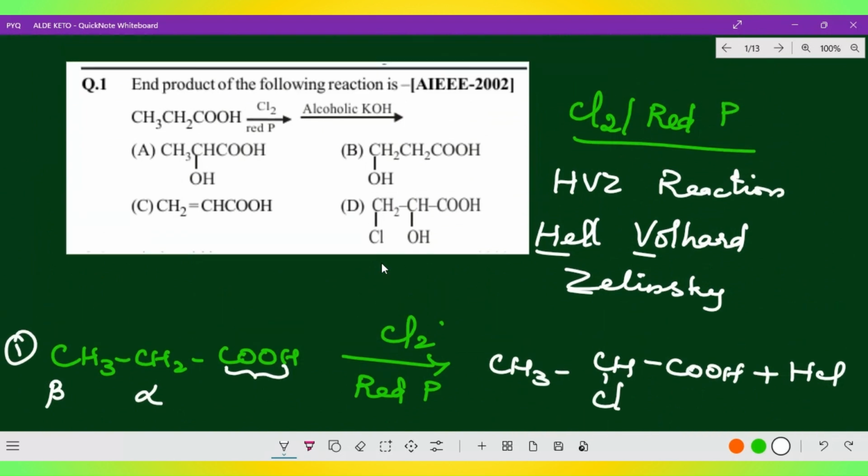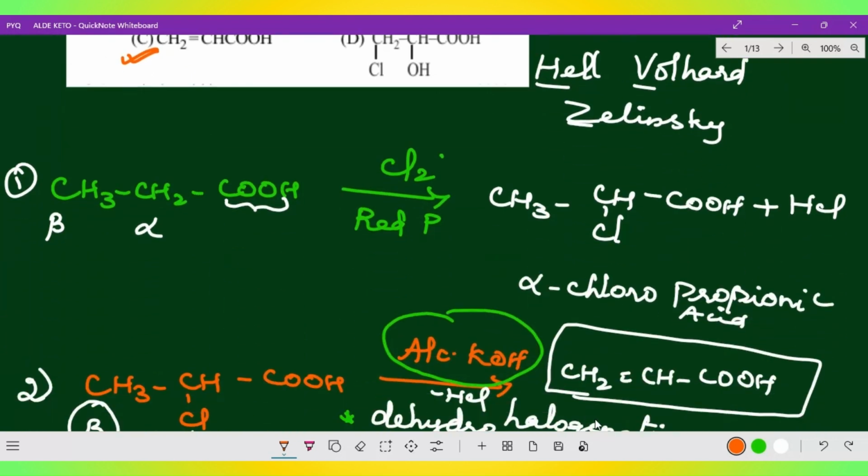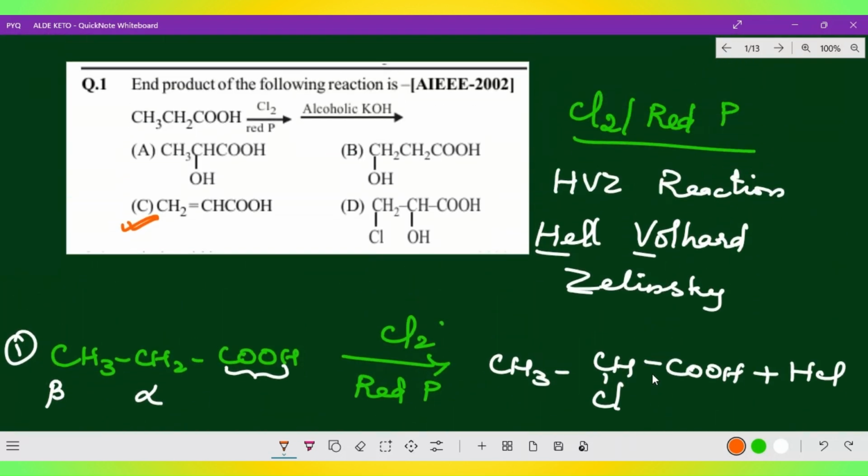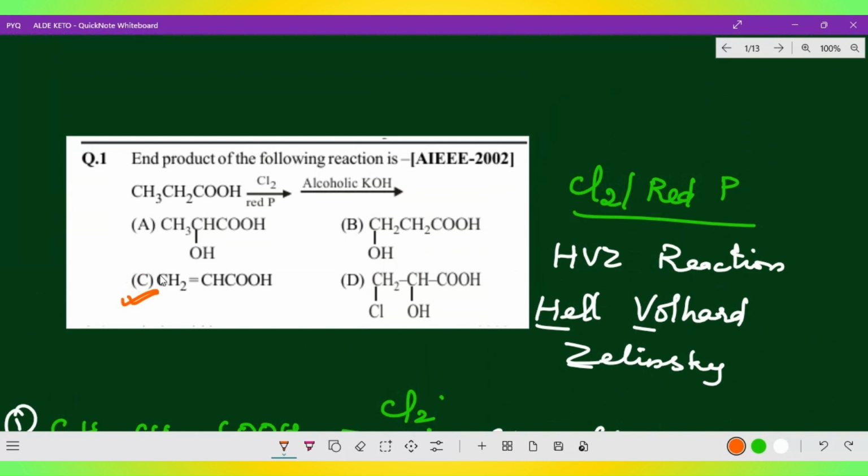Now which is the correct option? Option C, CH2=CHCOOH. This is what we have gone through, CH2=CHCOOH. This is what we got, so this is the correct option and answer. I hope you got the clarity. Come on, let's go to the next question.